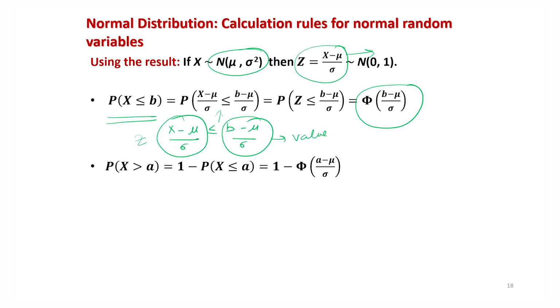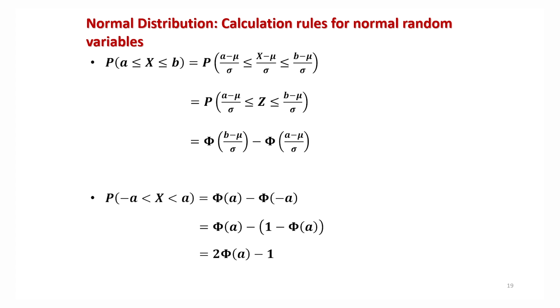You simply have to know the values of mu and sigma, and then this will become a constant, and you can find out its value from the table. And similarly, if I say the probability x greater than or equal to a, I can express this as 1 minus the probability of x less than a. Now for x less than or equal to a, I subtract mu on both sides and divide by sigma. So now this will become 1 minus phi of a minus mu upon sigma. These different results will help you in various types of computation and calculation.